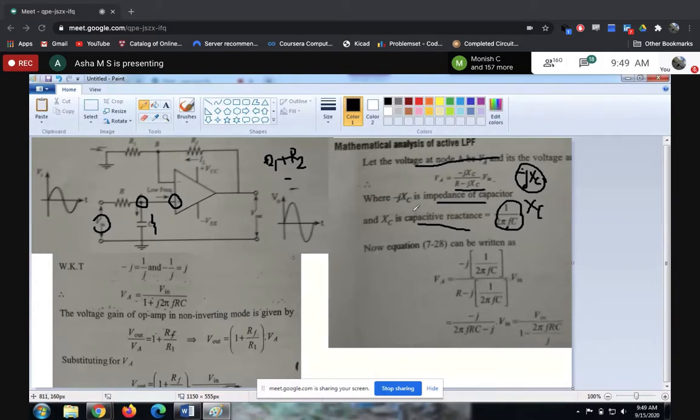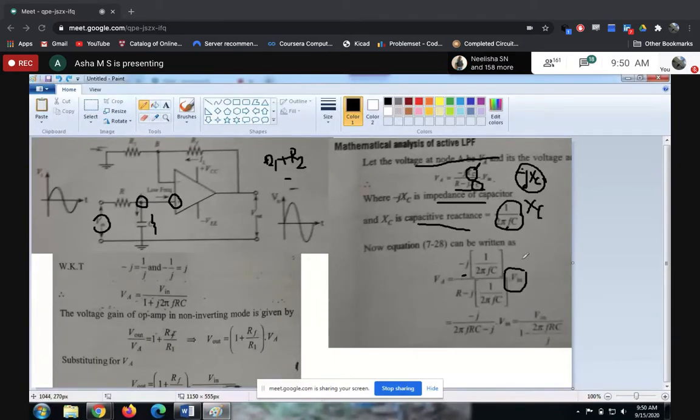Now what we are doing is simplifying it. Let me substitute the value of XC in this formula for VA. When I substitute the value of XC, what is the value of XC? 1 divided by 2 pi FC. So minus j, let me keep it as it is, and in place of XC, let me substitute 1 divided by 2 pi FC, into Vin as it is. So here R minus j as it is. Here minus j XC, minus j as it is, and in place of XC, 1 divided by 2 pi FC.